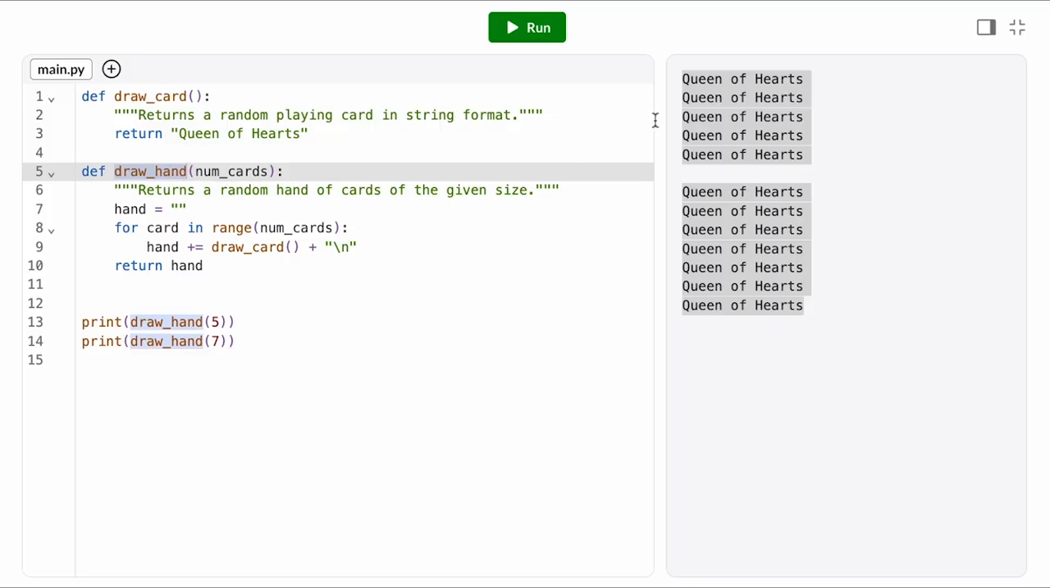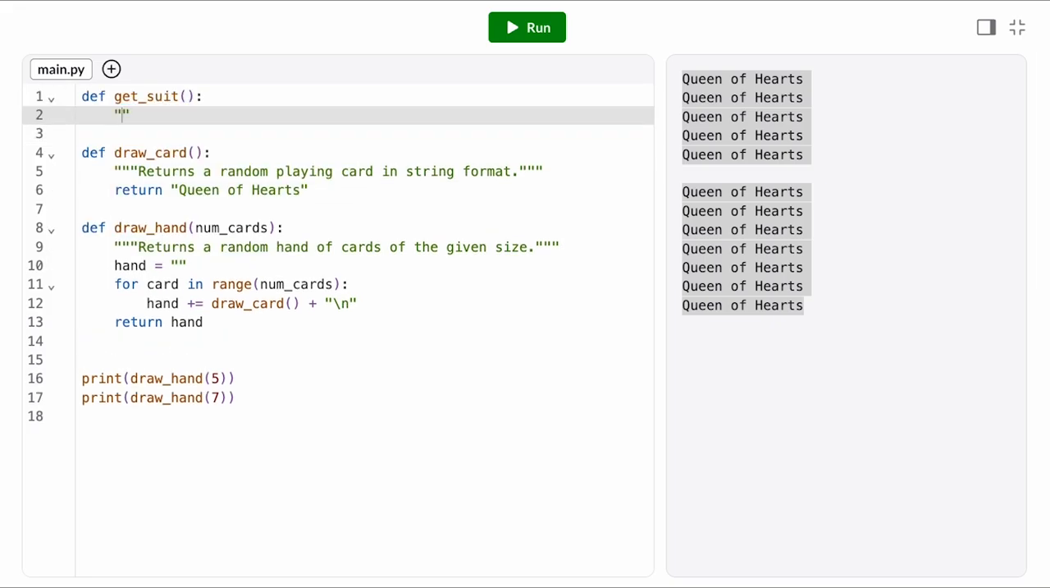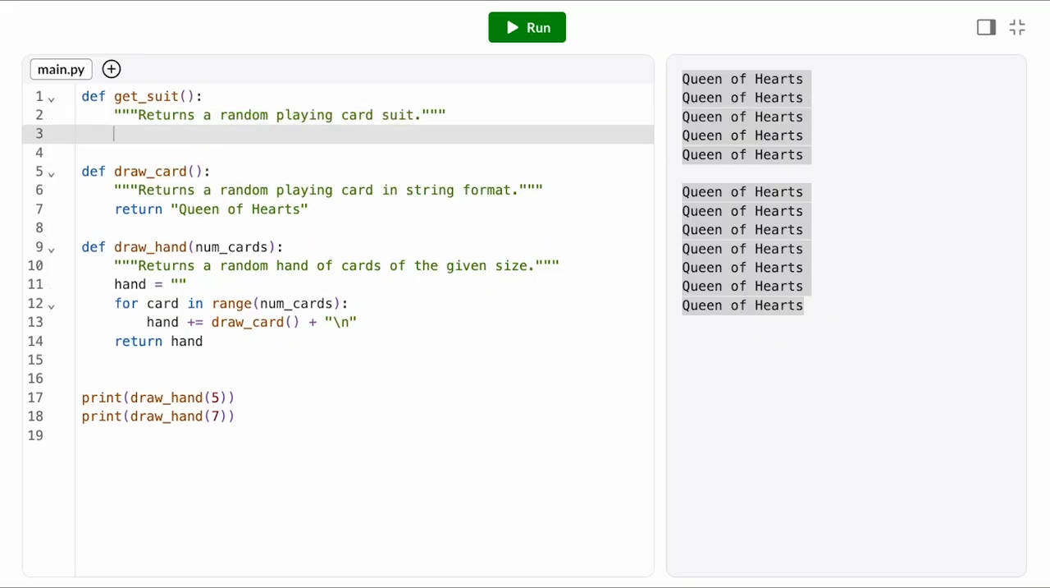But I don't want my hand to be full of queens every time, so it's time to go back in and fill in our drawCard function. A playing card consists of two pieces, the suit and the rank. To draw a random card then, I'll want to pick a random suit and random rank, which sounds like two different tasks, which means two different functions.